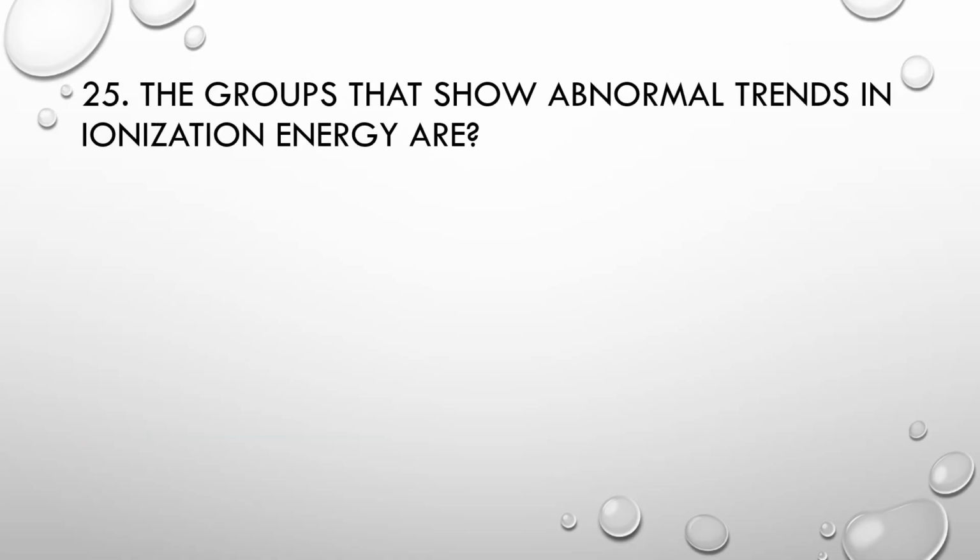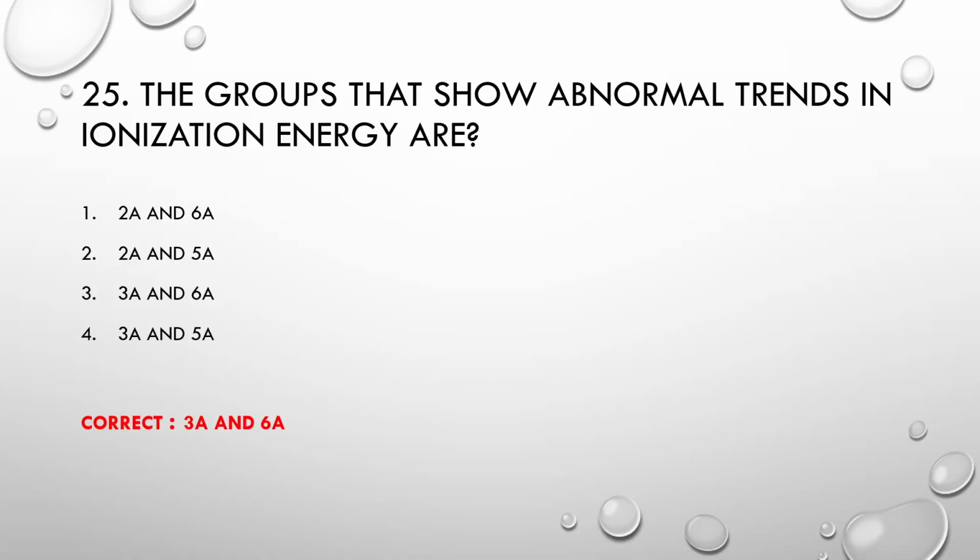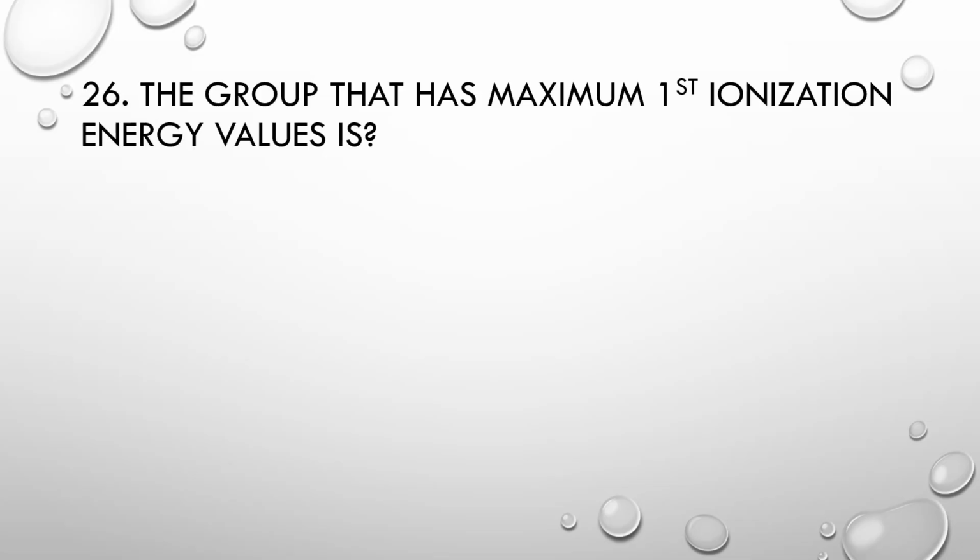MCQ number 25: The groups that show abnormal trends in ionization energy are number 1 2A and 6A, number 2 2A and 5A, number 3 3A and 6A, number 4 3A and 5A. Correct is 3A and 6A. MCQ number 26: The group that has maximum first ionization energy values is number 1 ns1, number 2 ns2 np5, number 3 ns2, number 4 ns2 np6. Correct option is ns2 np6.